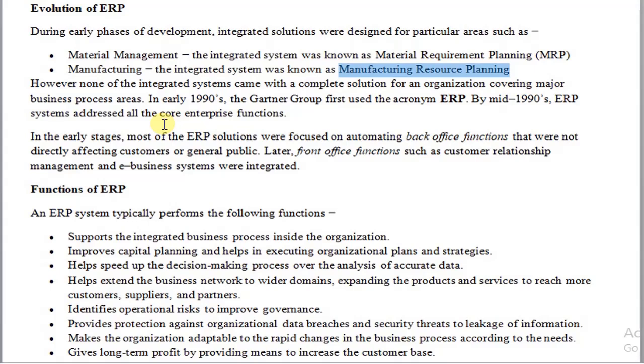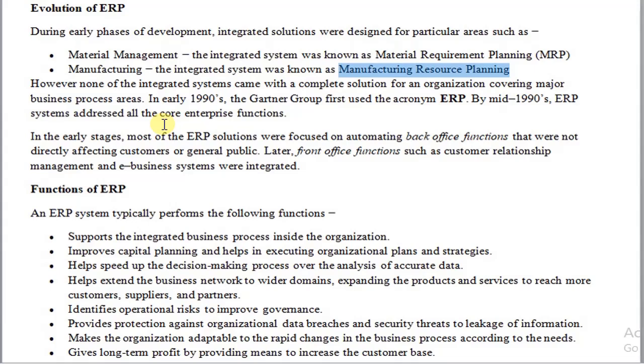During the early stage of development, ERP solutions were focused on automating back office functions. Back office functions consist of no direct user involvement or customer involvement. Say, for example, if you consider any functionality within the warehouse, there is no direct involvement of the end user or end customer. But later onwards, ERP started giving importance to front office functions as well. For example, maintaining a very good relationship with the customer, as well as e-business systems, were integrated into the ERP software package.